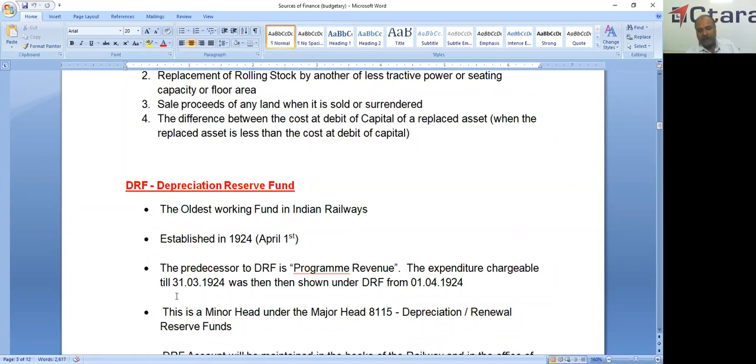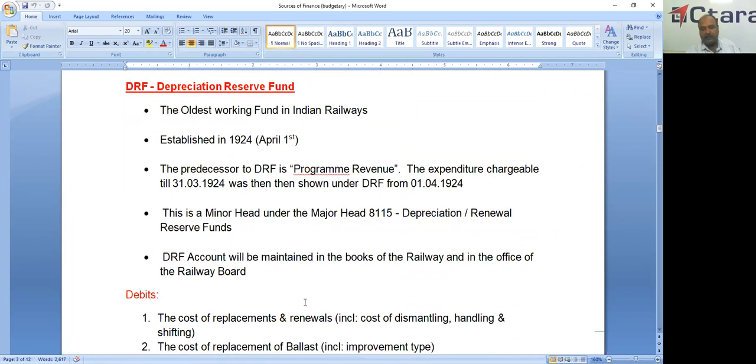This is a minor head under the major head 8115, Depreciation and Renewal Reserve Funds. One major head is there, 8115, and this DRF is the minor head under this major head. This account is maintained in the books of the Railway Board, for the entire railways, in the Railway Board office.